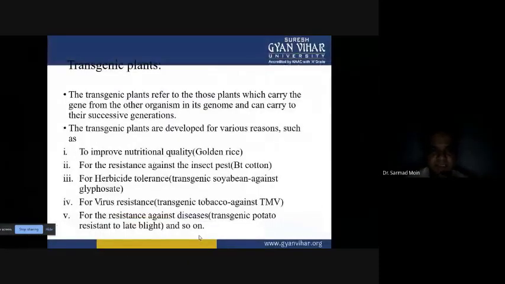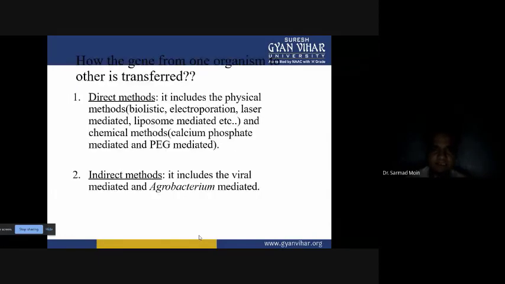So for resistance against disease, we produce transgenic potatoes, and these transgenic potatoes are resistant against the leaf blight disease. So many applications are there with the transgenic varieties. Then next is how we are able to transfer these important genes to produce the transgenic variety. So two methods we know: direct gene transfer method and indirect gene transfer method.